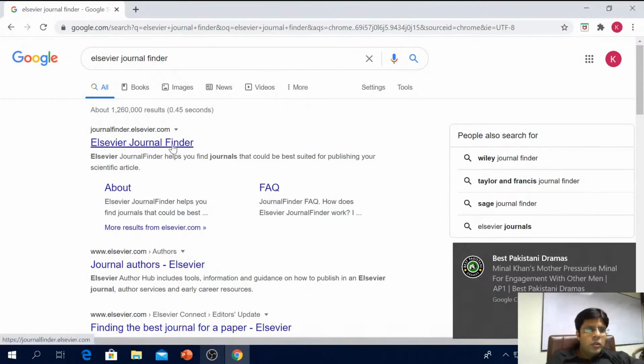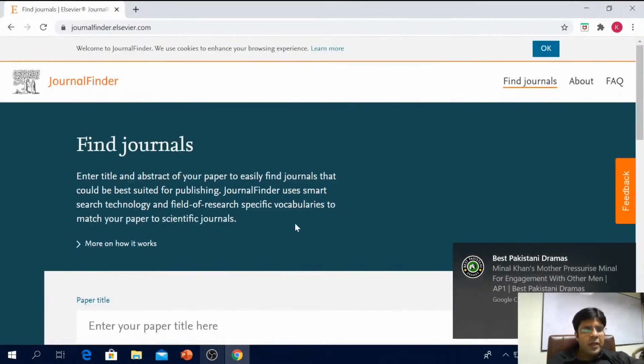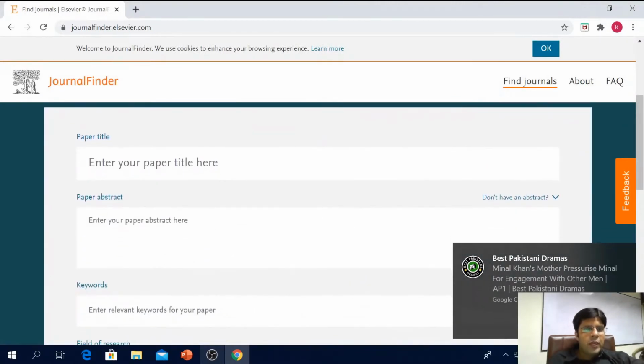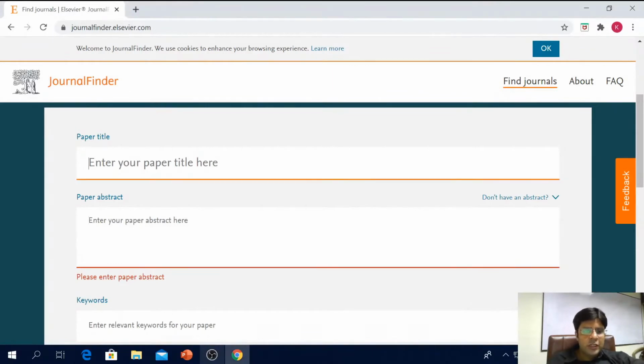Okay, so there is a website, Elsevier Journal Finder. If you search this website, here you can provide the paper title and paper abstract, and you start searching the journal. It will recommend the journal to you then.